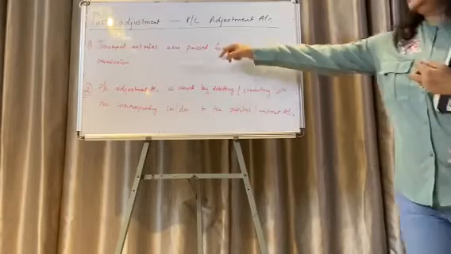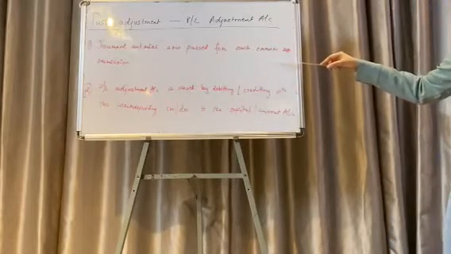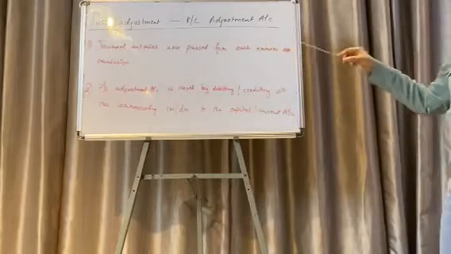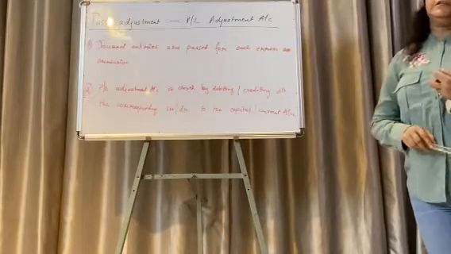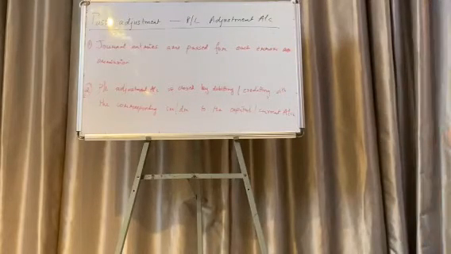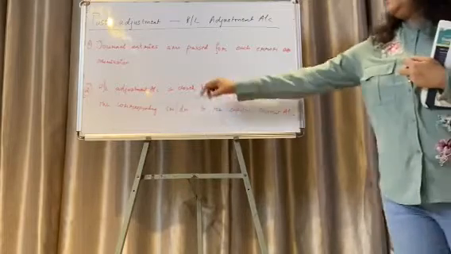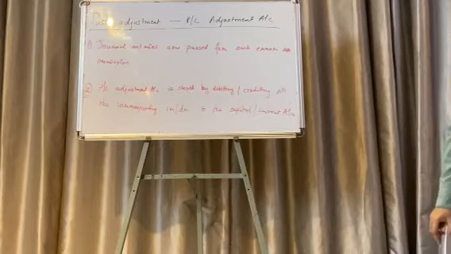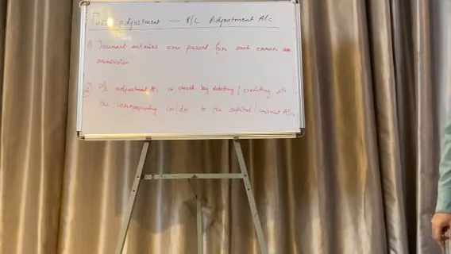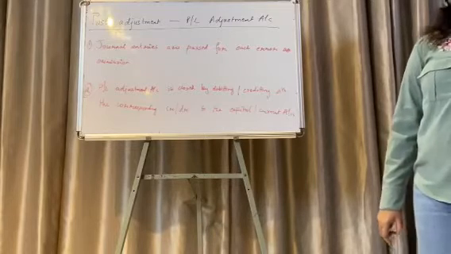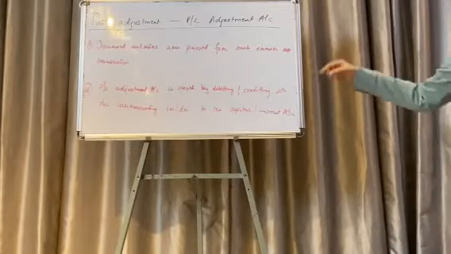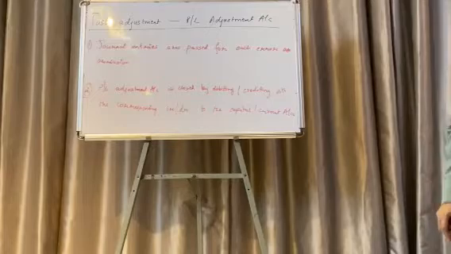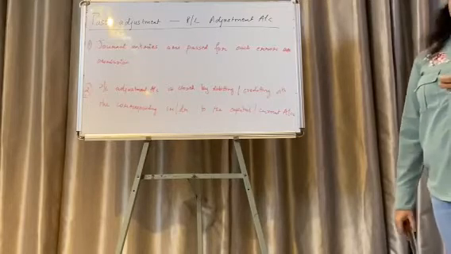Instead, we pass journal entries for each error or omission. I will be listing the different journal entries in every case, so don't worry about it. The PL adjustment account is closed by either debiting or crediting, with the corresponding credit or debit to the capital and the current accounts. How that happens will be explained by me through journal entries.